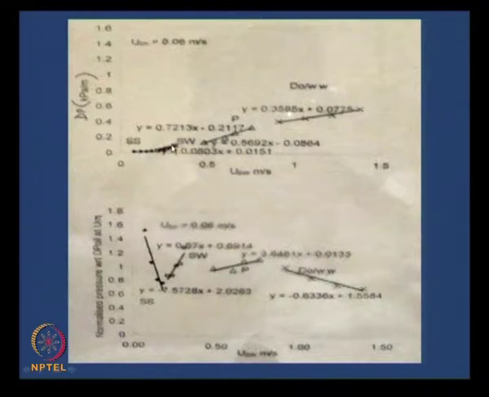This is for stratified smooth; this was for liquid flows that we had. In liquid flows, we could not use the conductivity probe technique. Why? Liquid was sticking to it, and a lot of problems were there. Okay. So under that condition we used the pressure gradient or the pressure drop technique. Particularly here, if you observe, this is the stratified smooth pressure gradient, then this is the stratified wavy, then this is the plug, this is the dispersed. So we got quite different slopes, or quite different curves, for different flow patterns.